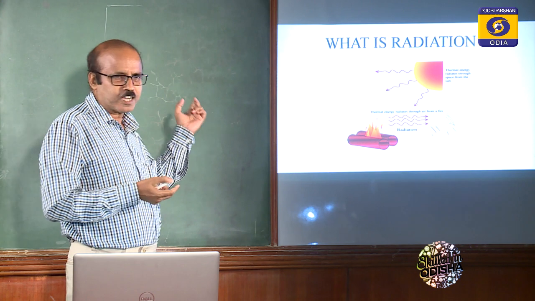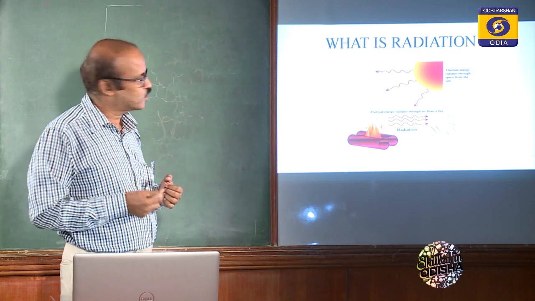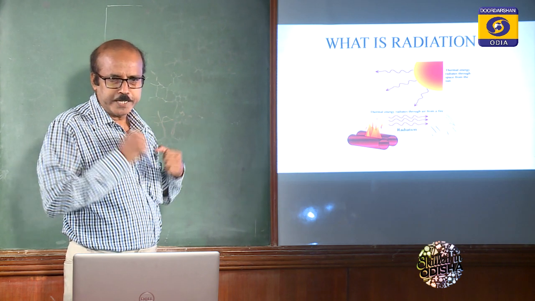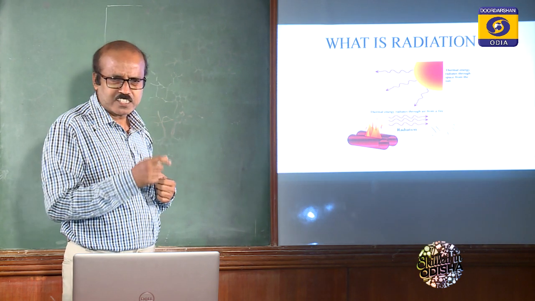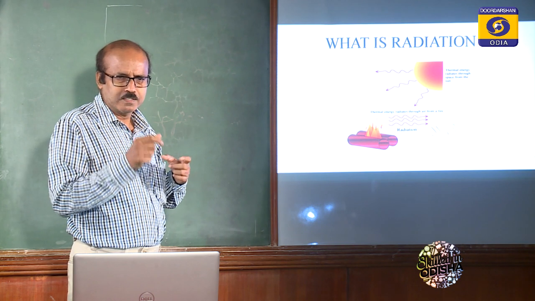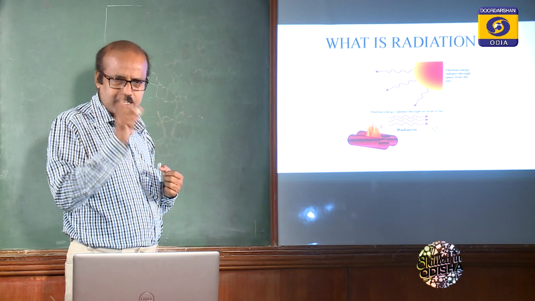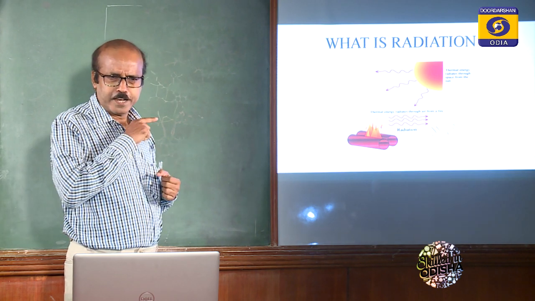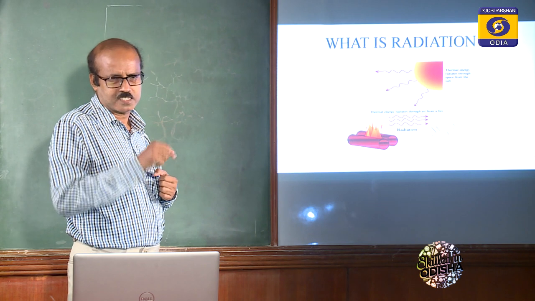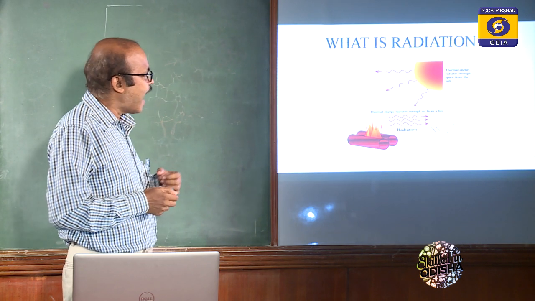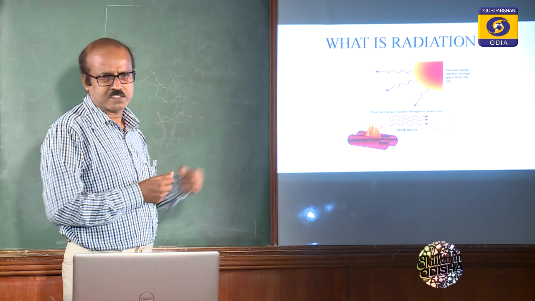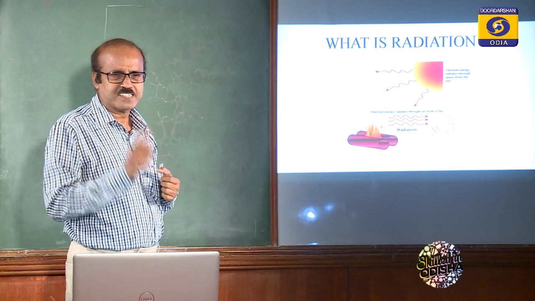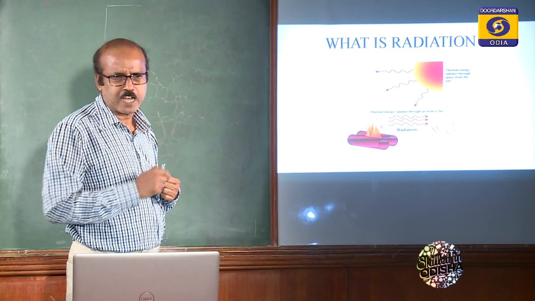So the difference between conduction, convection and radiation: conduction needs mostly a solid medium, and convection needs a fluid, that means liquid as well as gas. But radiation mostly takes place in vacuum as well as in a gaseous environment. And this is the fastest. Radiation heat transfer is the fastest of these three modes of heat transfer.